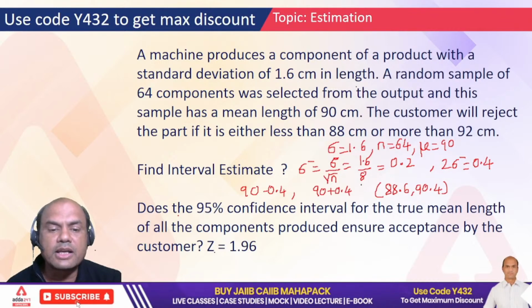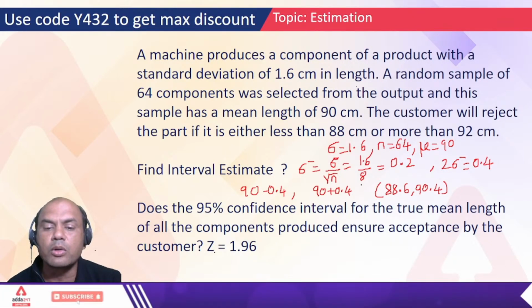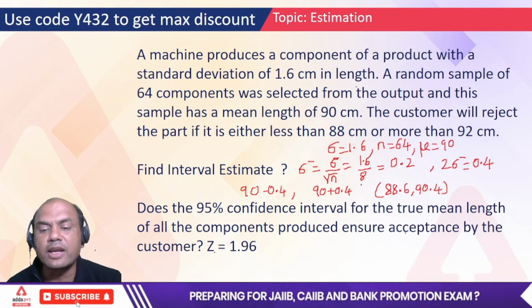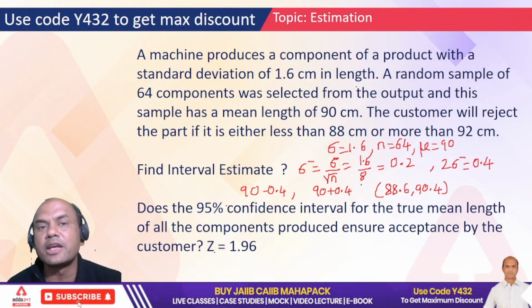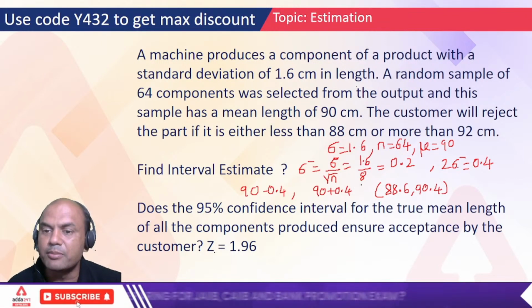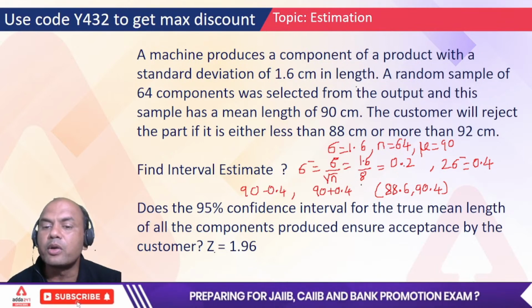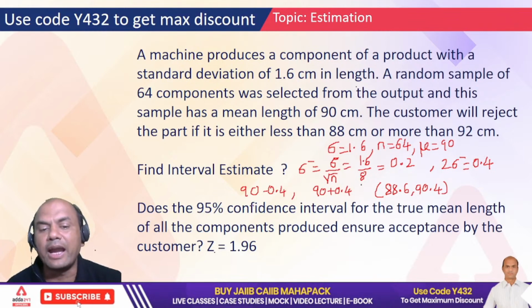Now we want, does 95% confidence interval for the true mean length of all the components produced ensure acceptance by the customer? So 95% confidence level they want it. 95 means how many sigma? 2 sigma. So I'll make this 2 sigma over here. So 0.2 into 2 is 0.4. So what will I do next? I'll just add and subtract.